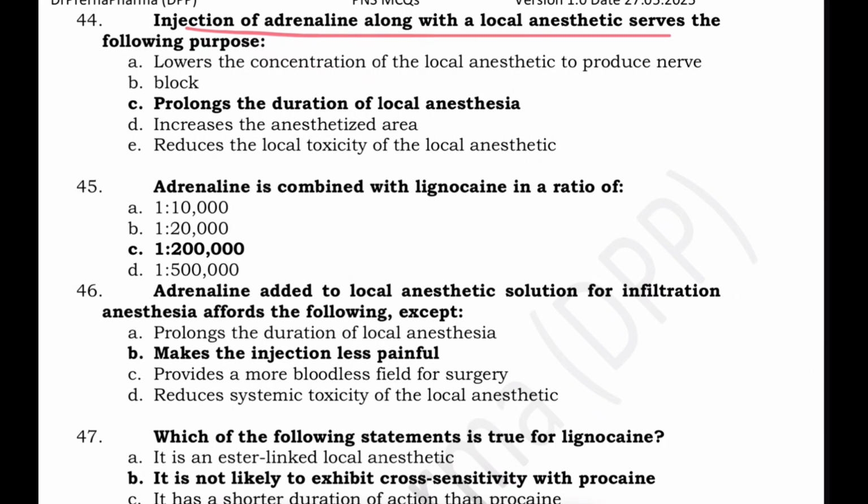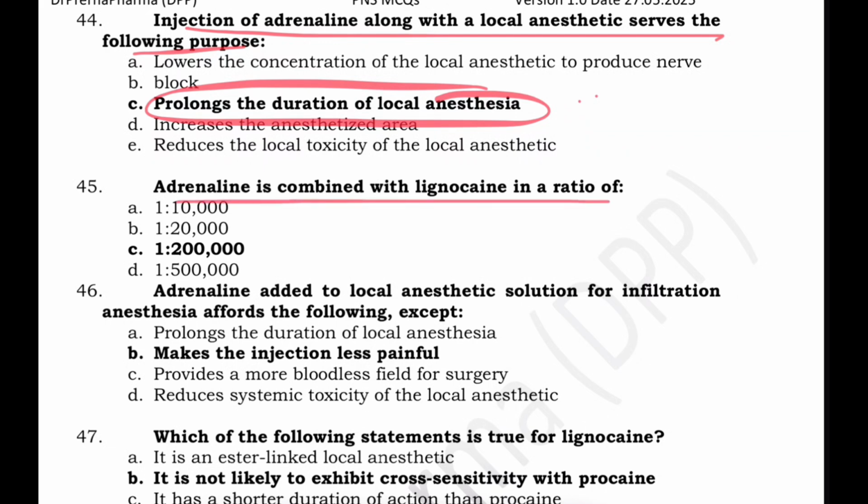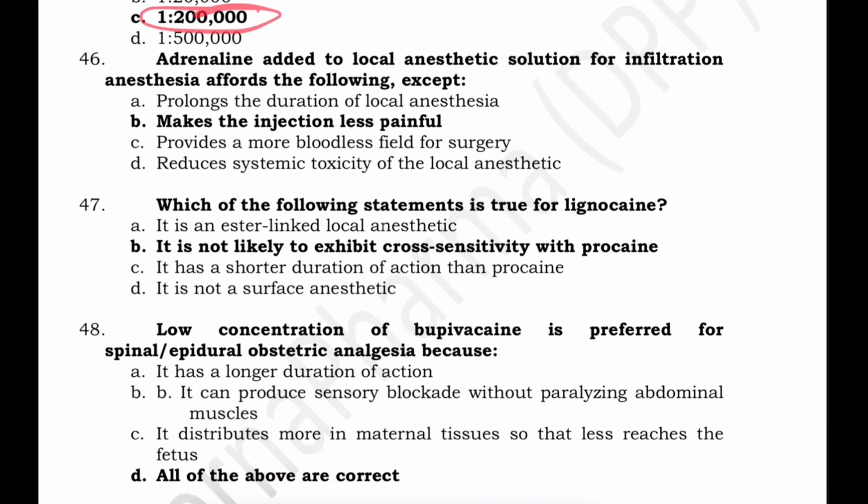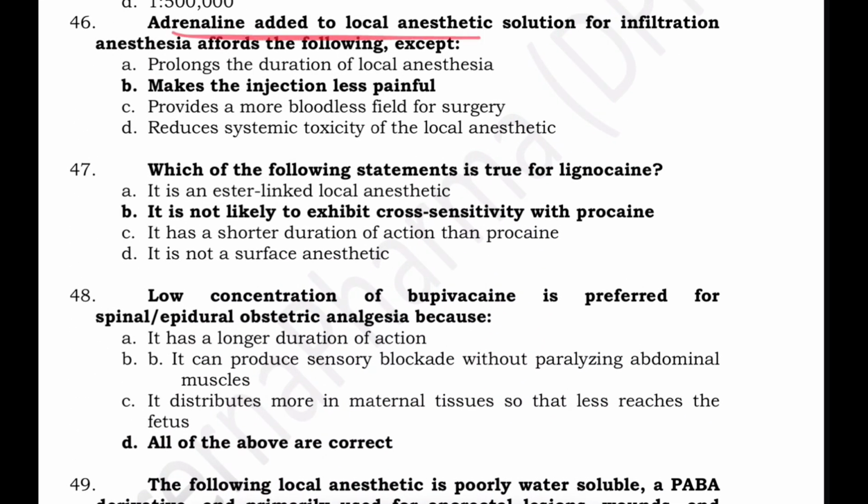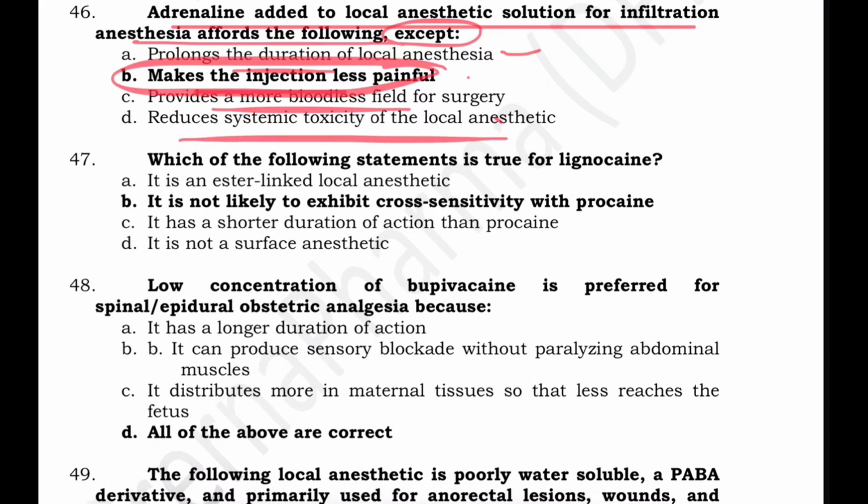Injection of adrenaline with local anesthetic serves the following purpose. What does it serve? It prolongs the duration. If adrenaline is mixed with local anesthetic, it causes vasoconstriction and prolongs the duration of action in the area. Adrenaline is combined with lignocaine in a ratio of 1:2 lakhs. It provides an optimal balance. Adrenaline added to local anesthetic solution for infiltration anesthesia affords the following except: prolongs the duration, yes; provides a more bloodless field, yes; but it does not in any way make the injection less painful.